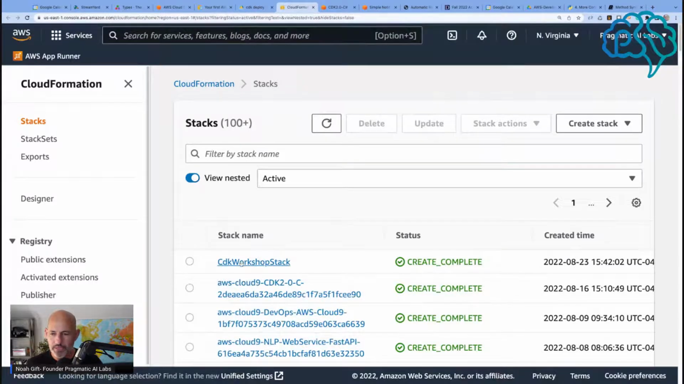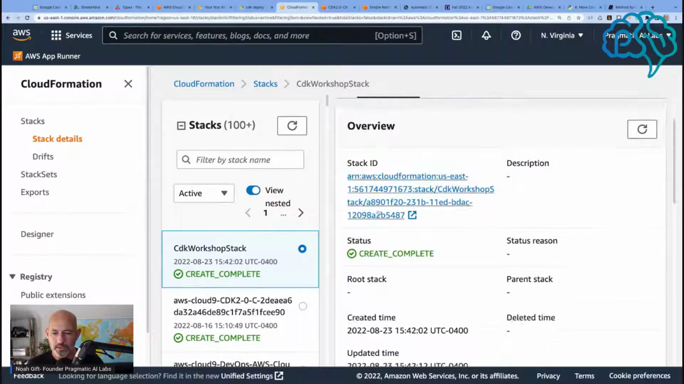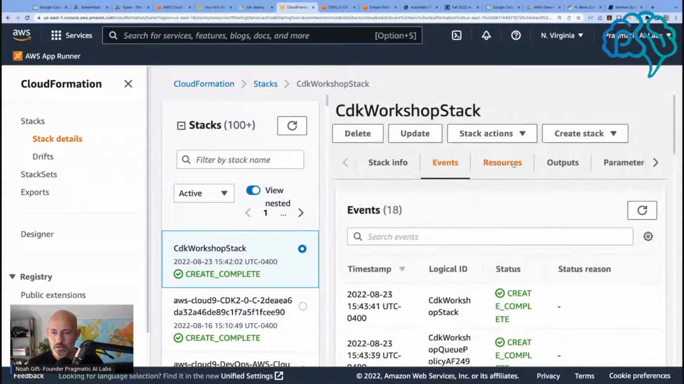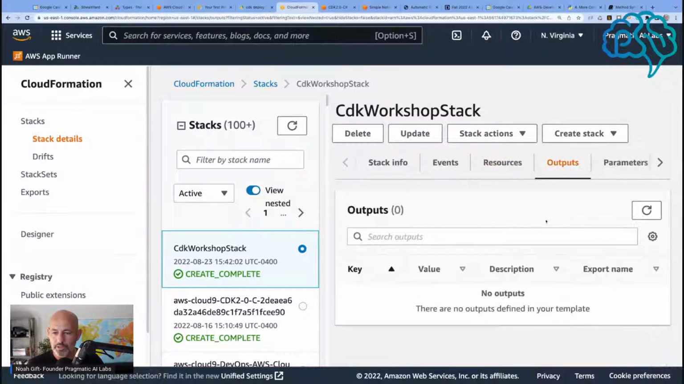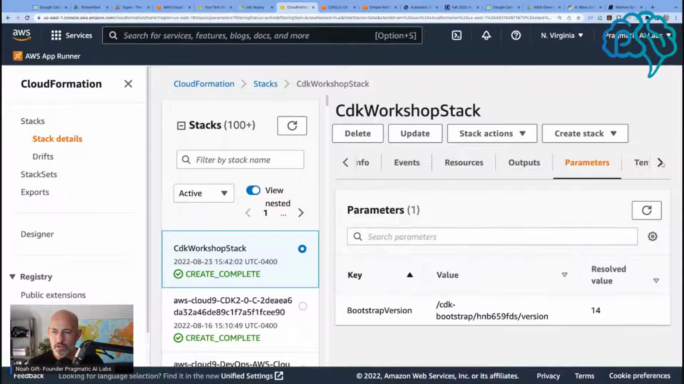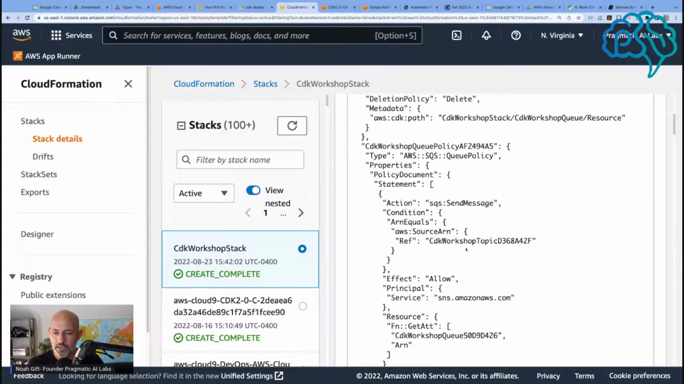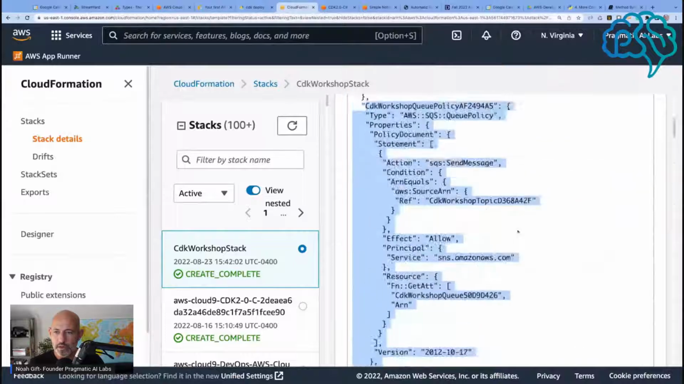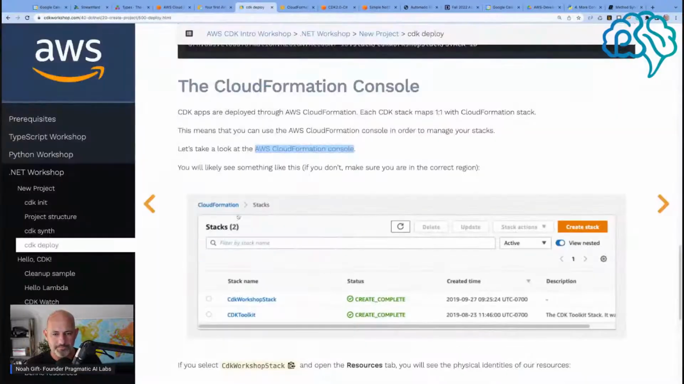There we go, CDK workshop stack. That's the one I just created. I can take a look at it. We have events, resources, outputs, parameters. What else we got here? Templates. So we have SQS, policy. So we do have some stuff in here. So we have some SNS things. So these are all of the parameters, or I'm sorry, the templated values that get put inside of here.